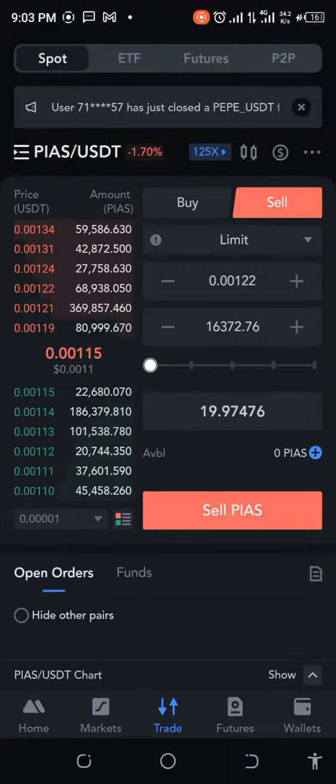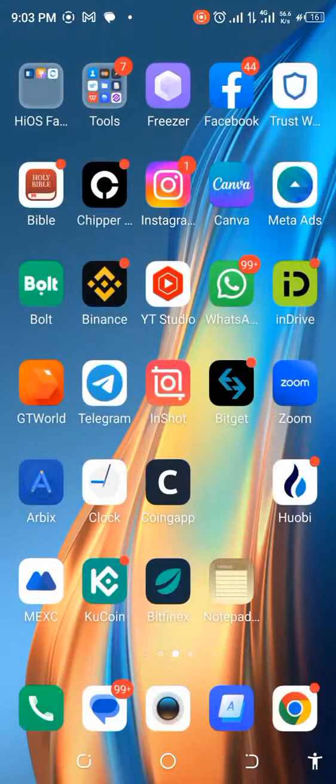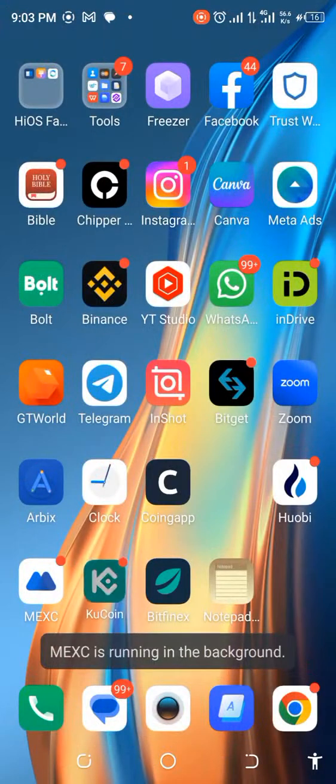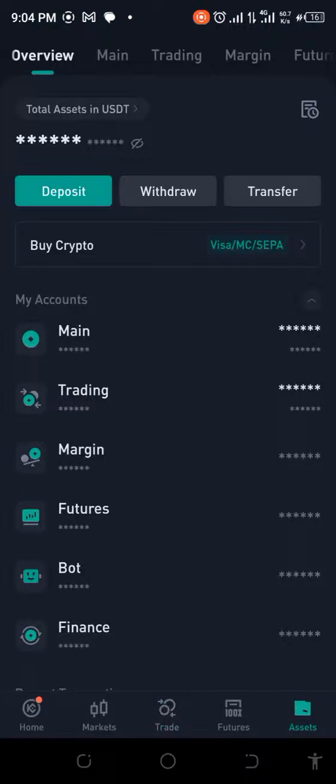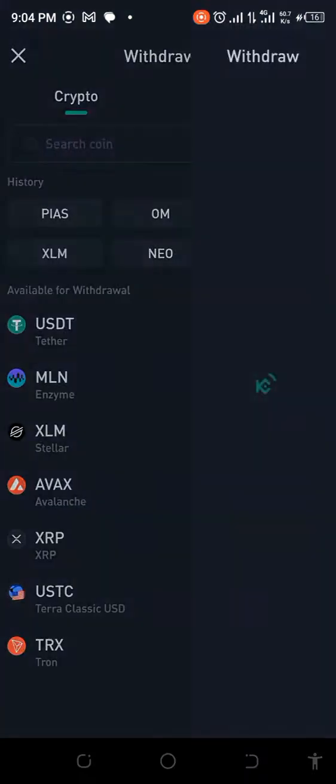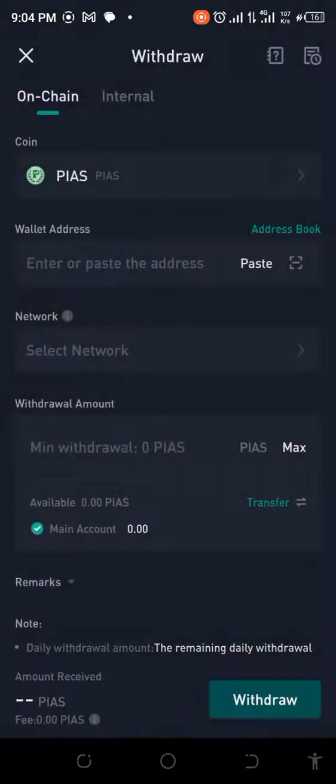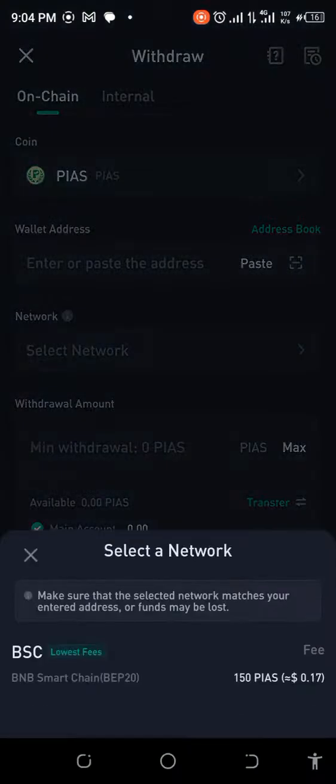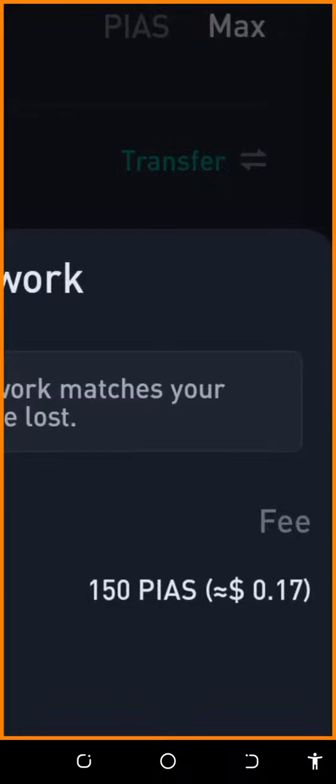So let's quickly check on the different parameters for sending. How much is it to send? All right, so let's click on withdraw, and then we go to PIAS and see what the network is. Okay, it's actually 17 cents.